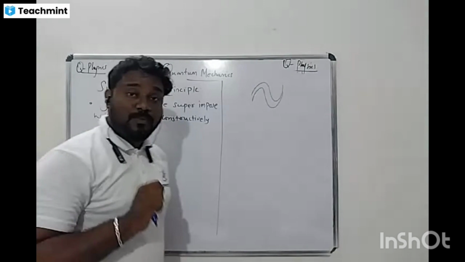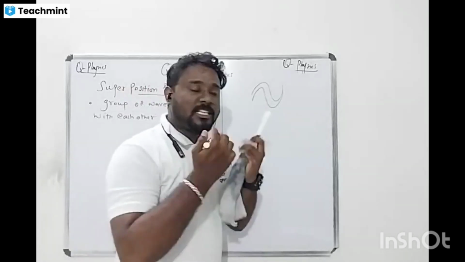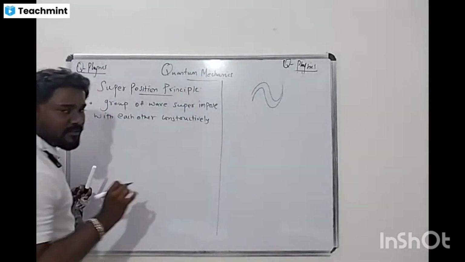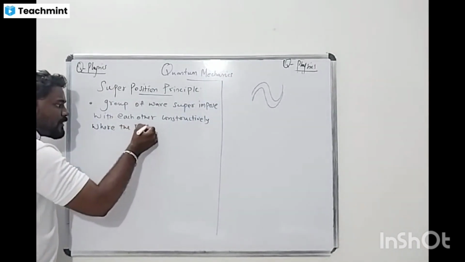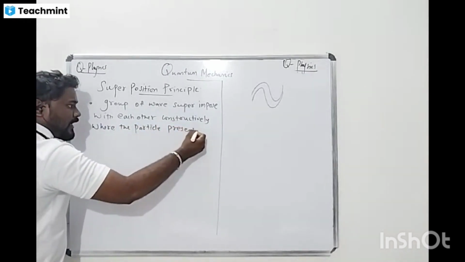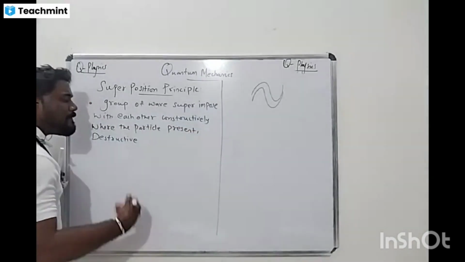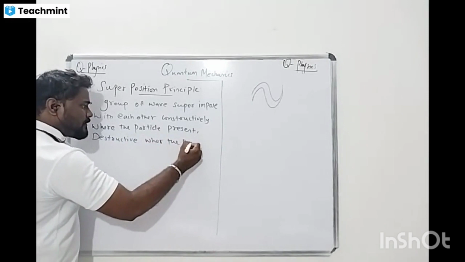This is a very important thing: where the particle is present. If there is constructive interference, then the particle is maximum there, and the wave is also maximum. Where the particle is present, that is constructive. And destructively? The particle is absent. Destructively, where the particle is absent.